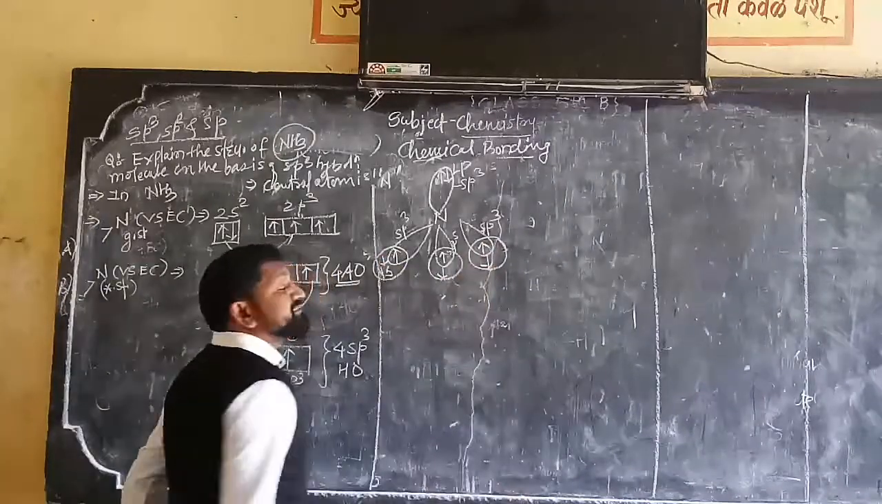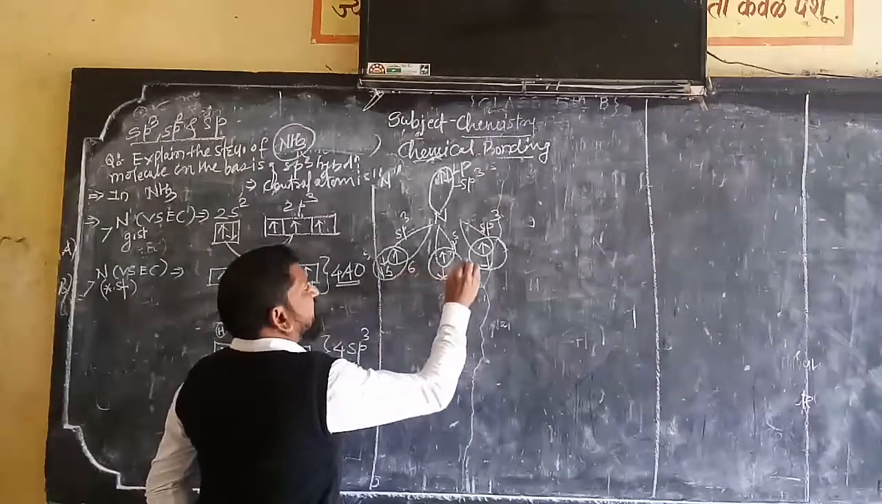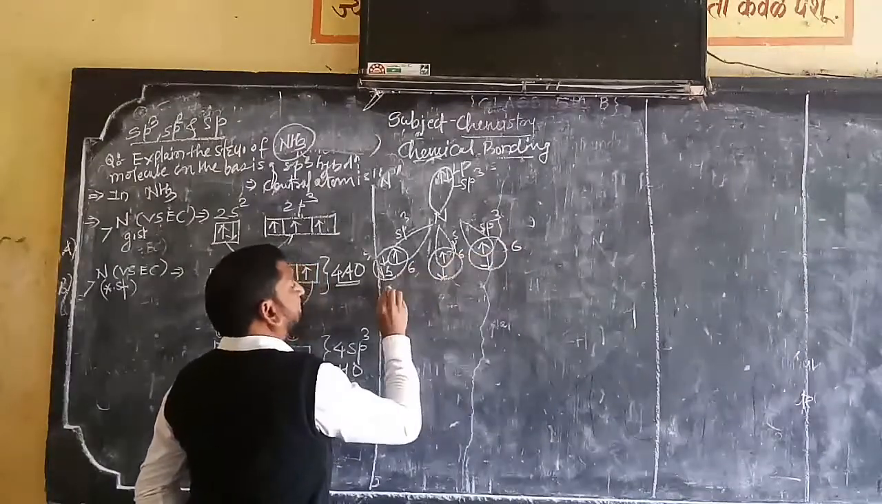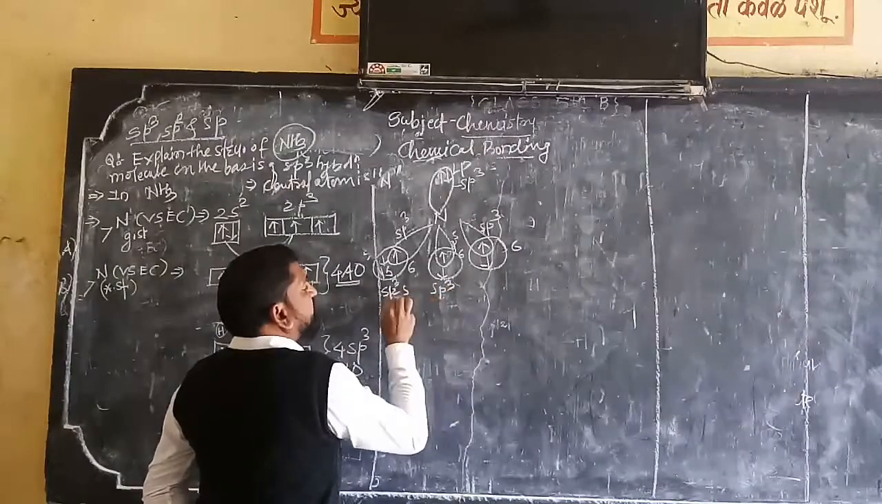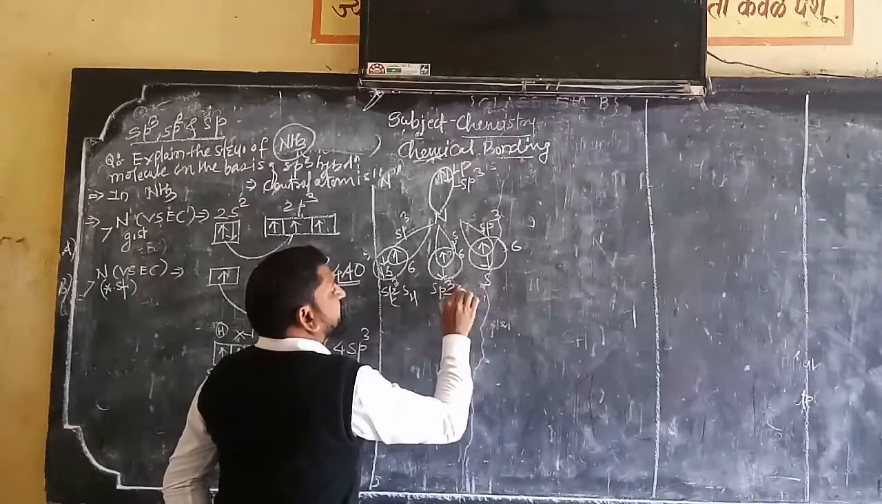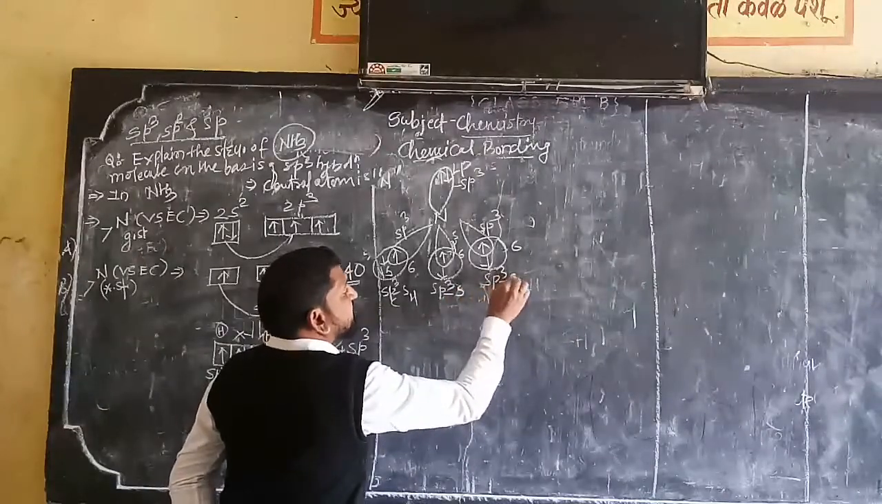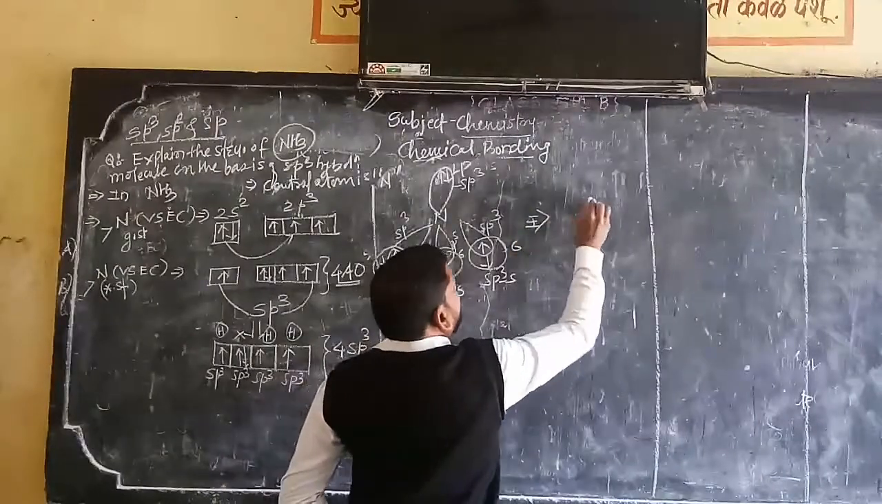Forming 3 sigma covalent bonds. See here: sigma, sigma, sigma. What is the overlap? sp3-s overlap: the sp3 of nitrogen with the s of hydrogen, three times. Or you can show it here.